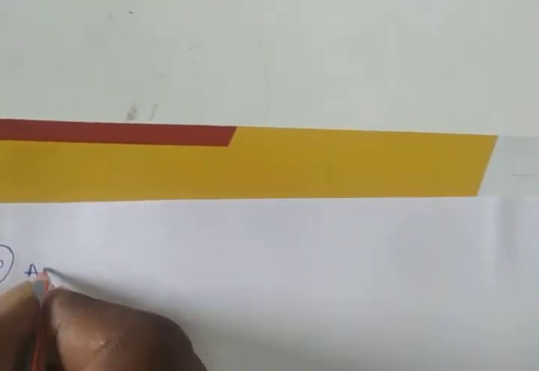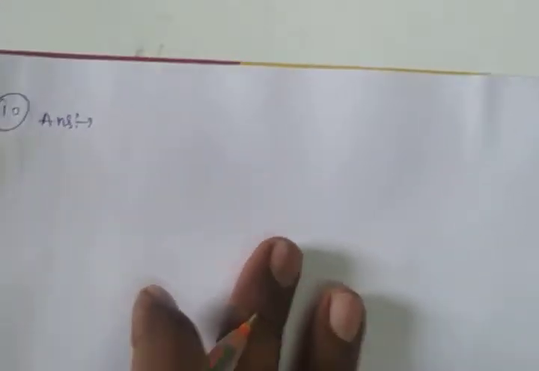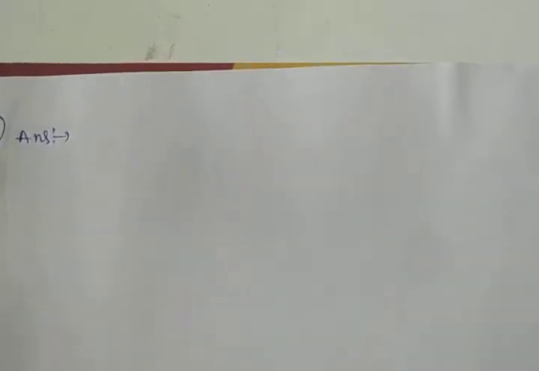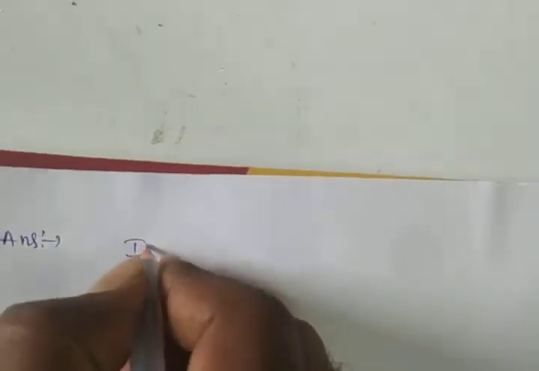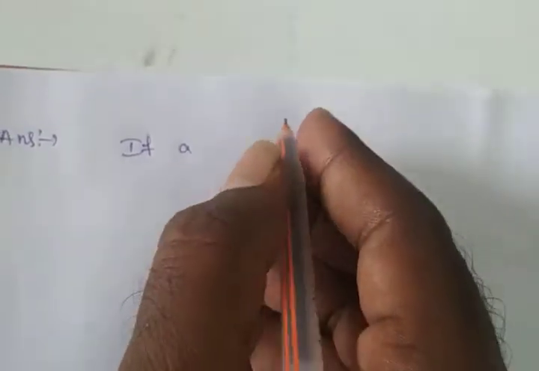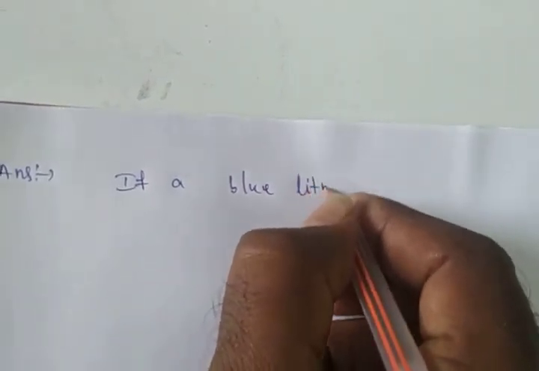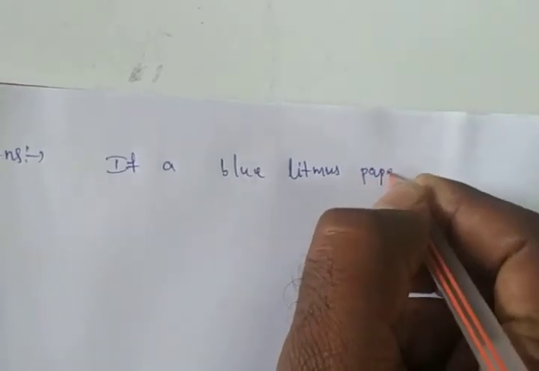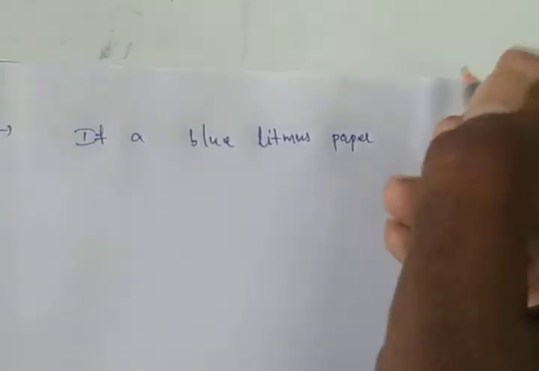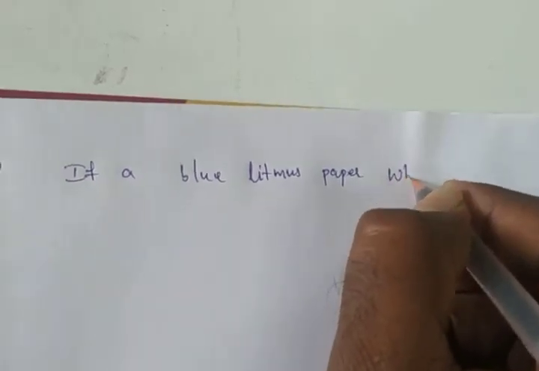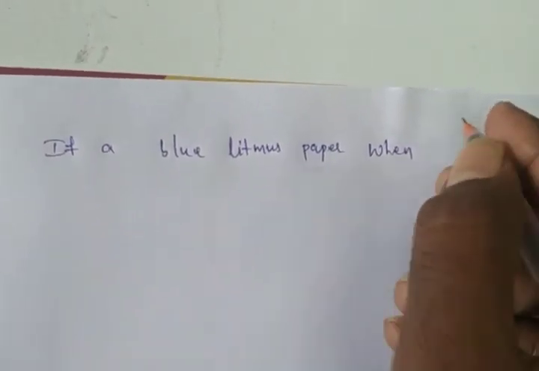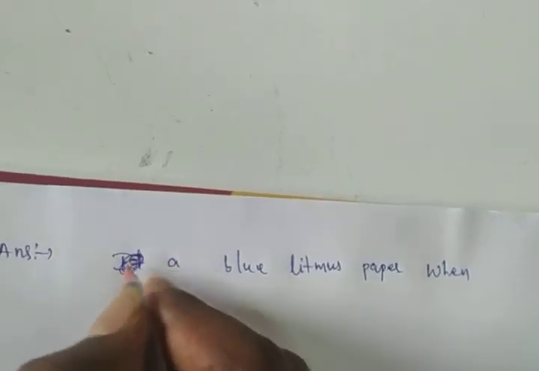Okay, I am not writing the question, I am writing only the answer. You have to write the question. Okay, what is the question? Blue litmus paper is dipped in a solution, it remains blue. What is the nature of the solution? Explain. Okay, the answer is, if a blue litmus paper, when dipped in a solution, okay, first I will write the question also, no problem.